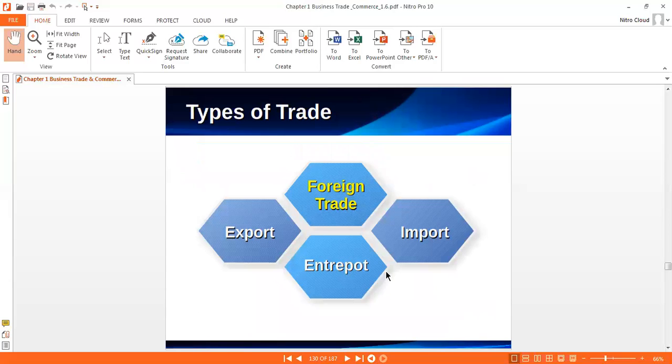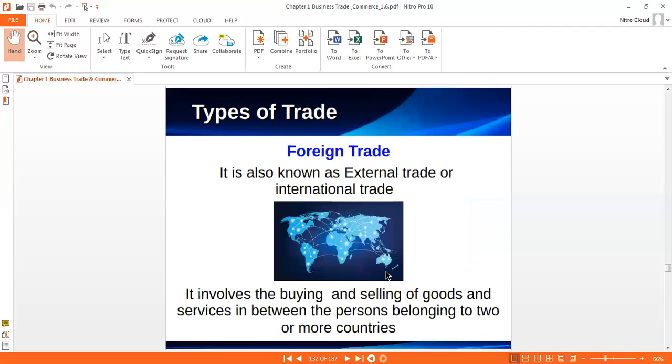Now, home trade is divided into two categories, and in the same way foreign trade is divided into three categories: import, export, and intraport. I think in class 10 you already learned about this. Let's discuss one by one. What does foreign trade mean? It is also known as external trade or international trade.